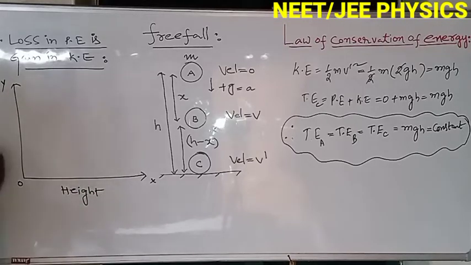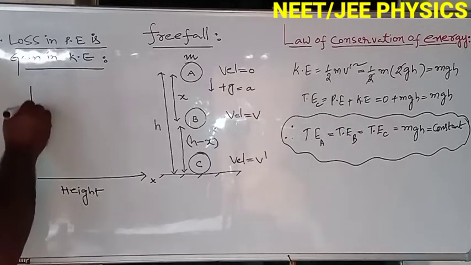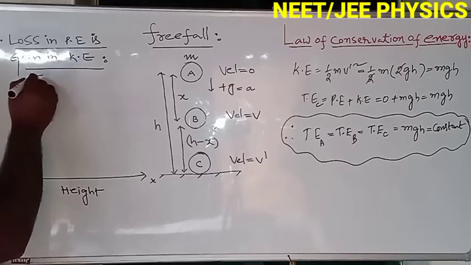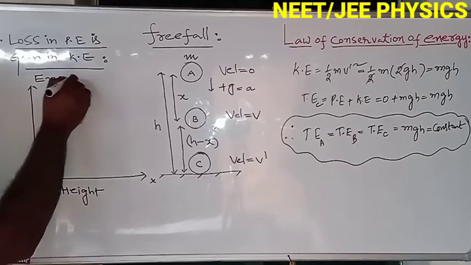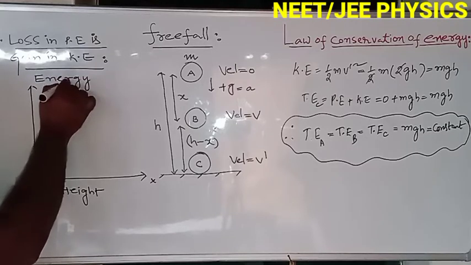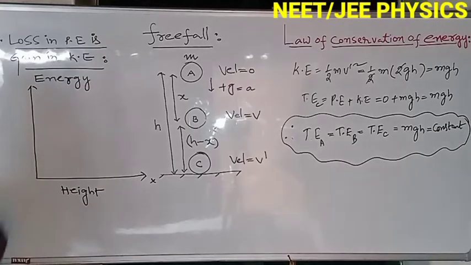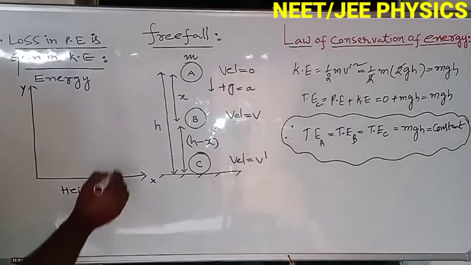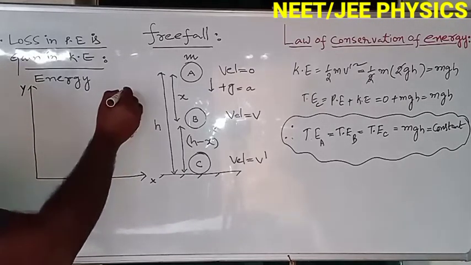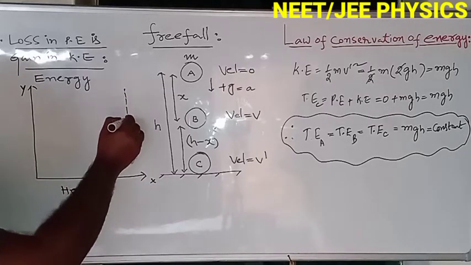In this graph, along the x-axis we are taking height, the height from which we are dropping the object. Along the y-axis we are taking energy. What is meant by energy? Energy means the capacity to do work. That means the object reaches from one point to another point.